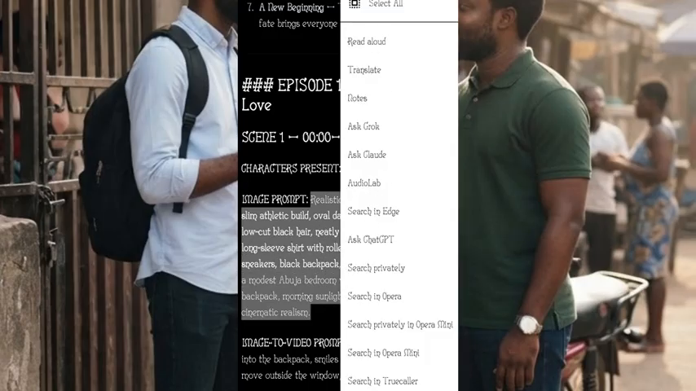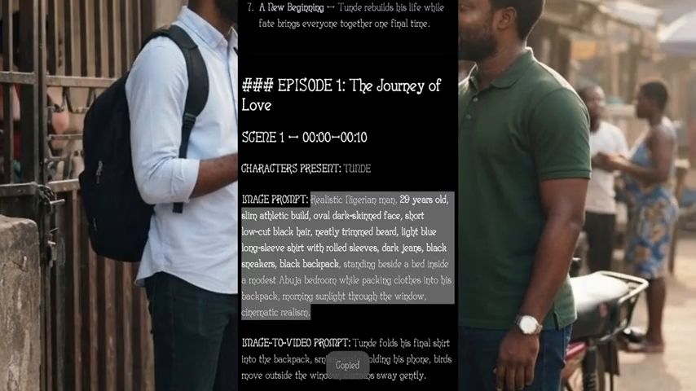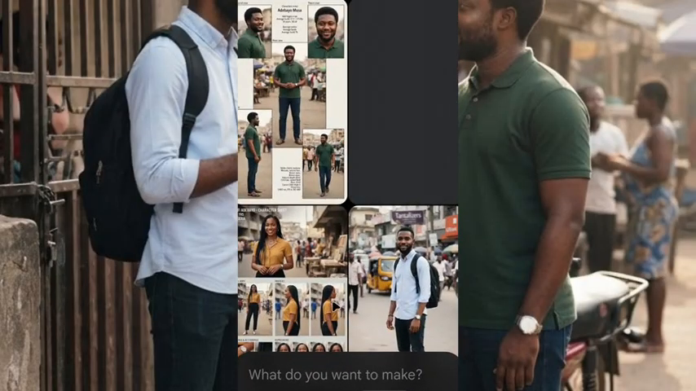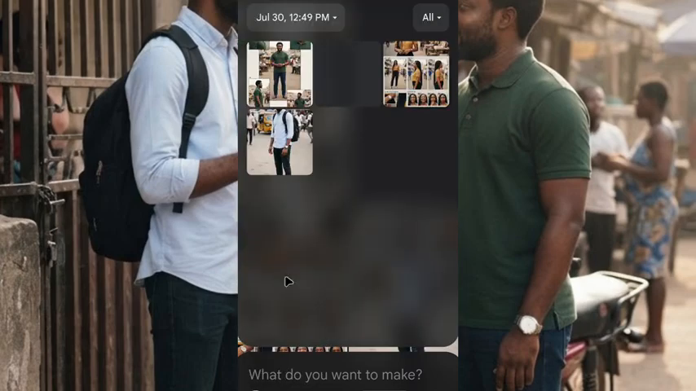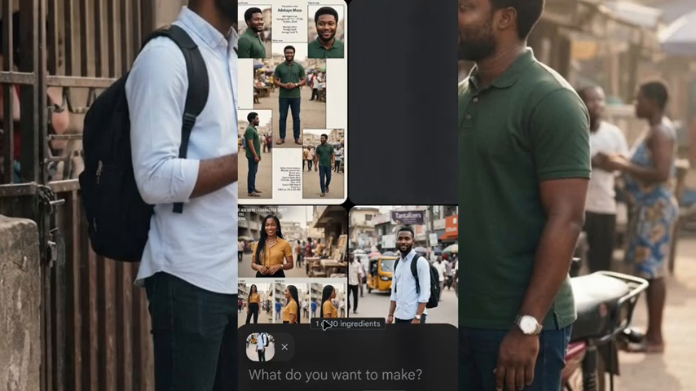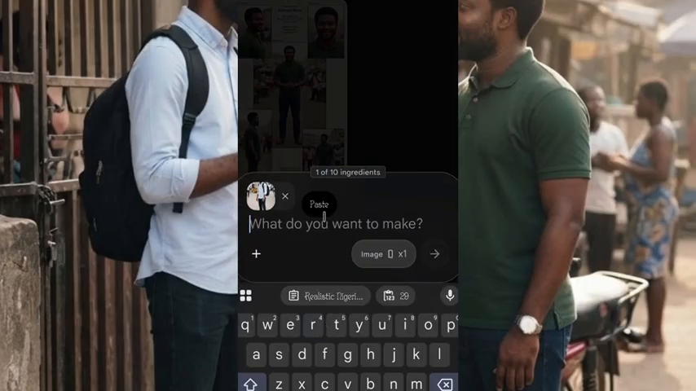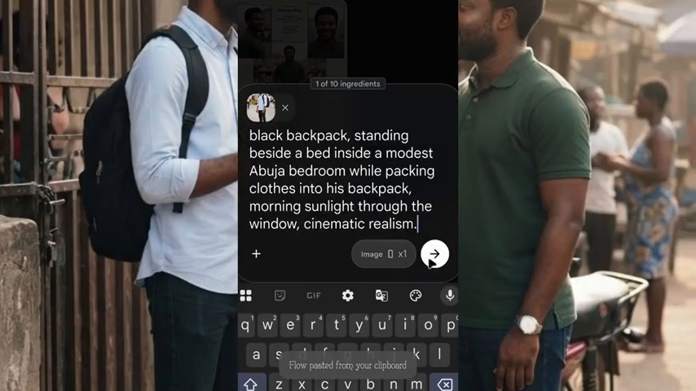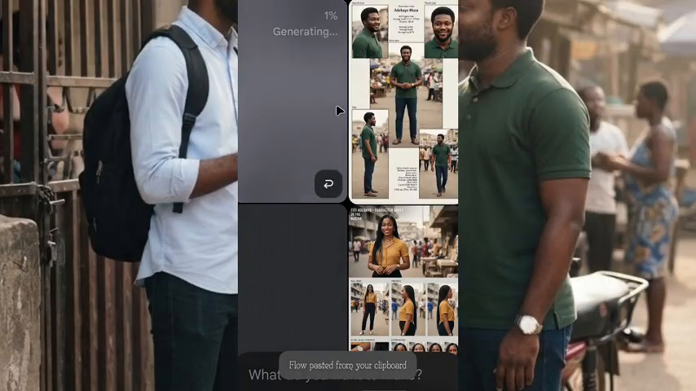Now when you copy the image prompt, you go back to Flow AI. Now when you come down to Flow AI, just click on this plus icon and you click on library. As you can see library here, then you add image of Tunde. This is image of Tunde, and you paste the prompt you just copy right now. After pasting the prompt, you click on generate. Now it's going to generate image of Tunde for scene 1 that you are going to use.